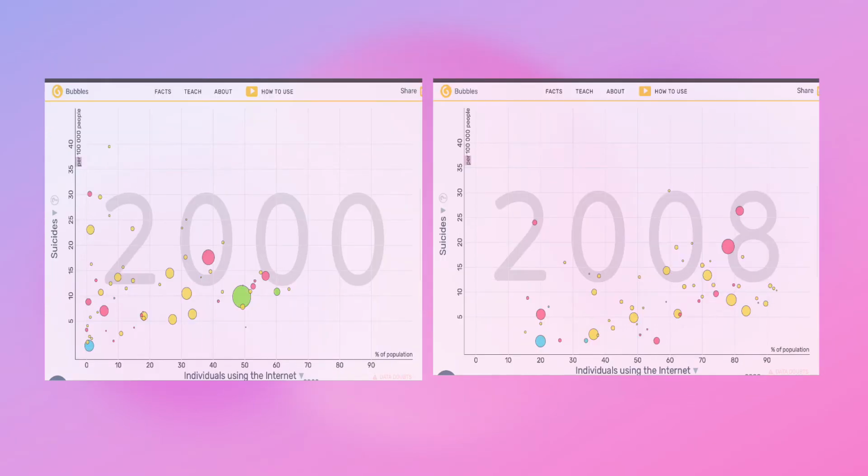In the year 2000, the internet is becoming common ground and usage is on the rise. Suicide rates are higher than they were in the previously shown 1985, but are still decreasing from the year 1990. In 2008, there are still even more individuals using the internet all over the world, and suicide rates seem to remain constant.